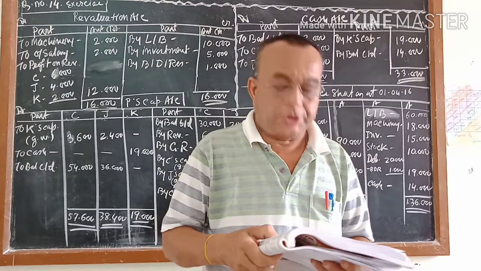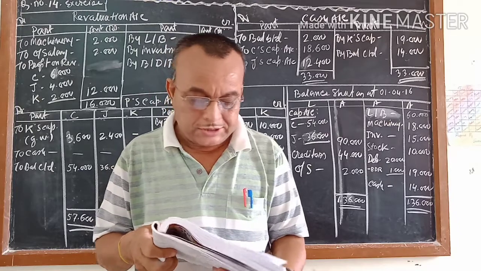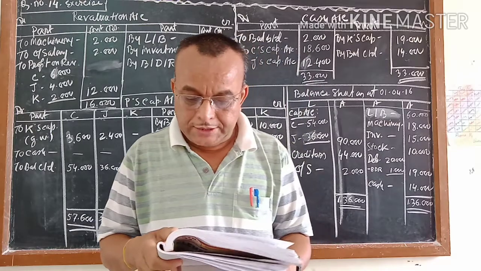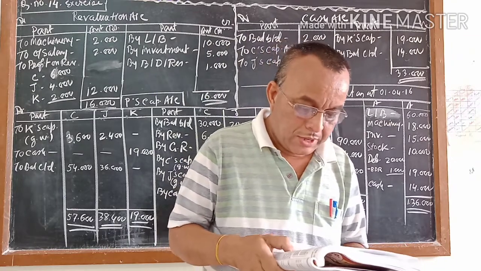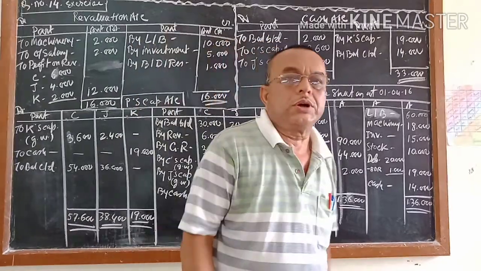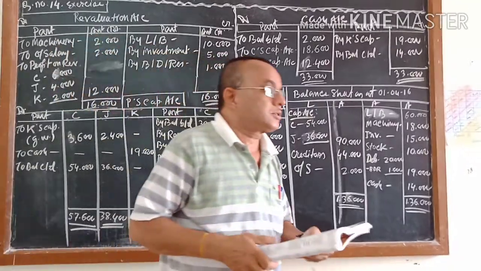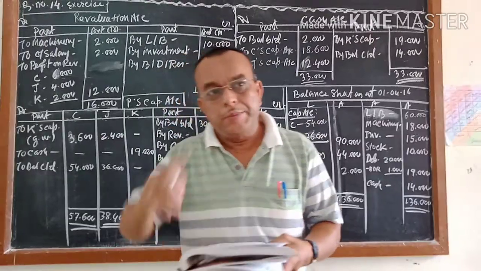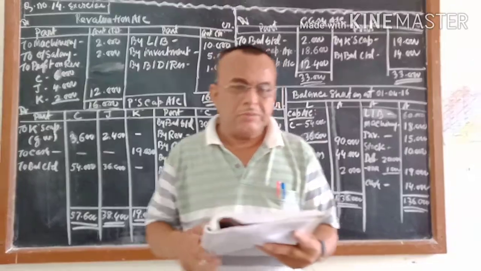Number 7 is the most important. It is given that Chirag and Jigar will bring the necessary amount in cash in such a manner that the amount due to K is to be paid in cash and the balance of cash may remain as the firm's working capital of rupees 14,000, and the capital of the new firm becomes proportionate in the new profit and loss ratio. I know that many students do not understand the last adjustment. It is a very important adjustment, and due to it you will not be able to do the complete sum. The remaining 6 adjustments out of the 7 you will be able to do. But what is the meaning of the 7th adjustment?